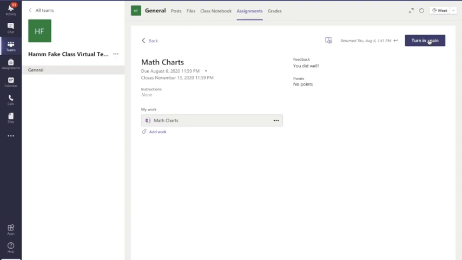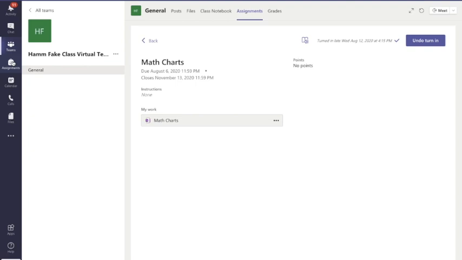Now it says turn in again because I have turned this in and pulled it back and turned it in, trying to figure out how this whole program is working. Again, this is just a test. But it would just say turn in if you are turning it in for the first time. And you'll press that, and it tells us exactly when you turn it in, so we know what time you turned it in. Yes. So once you've done that, we'll grade it, we'll give you some feedback, and then you'll see that in grades. But we'll talk about that a little bit later, probably next week.